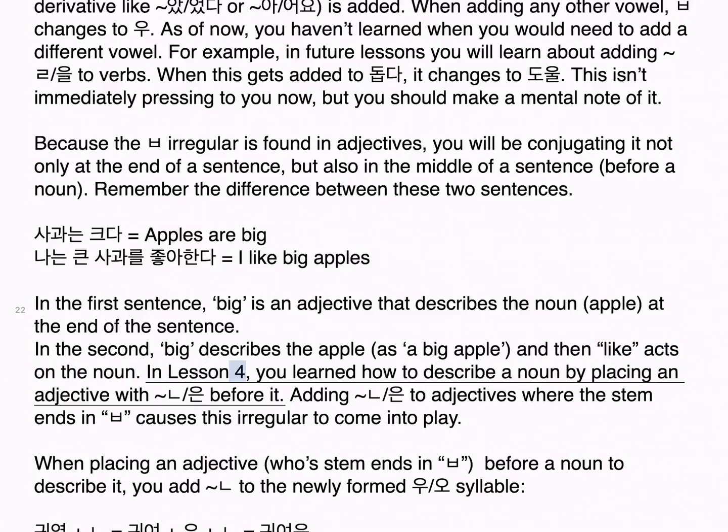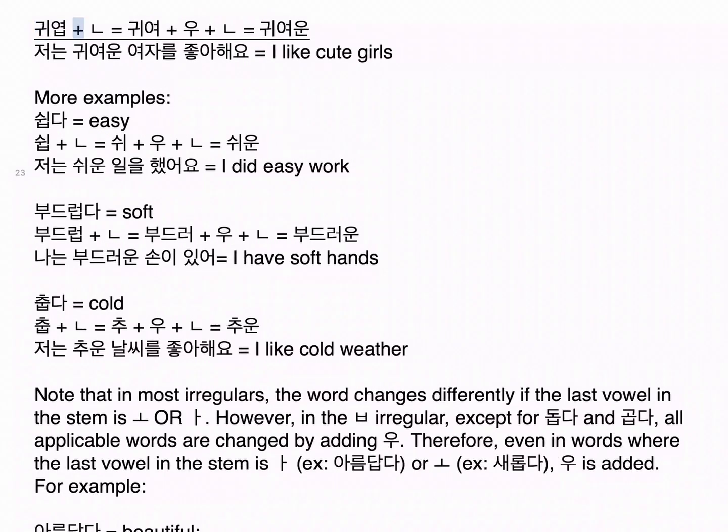In lesson 4, you learned how to describe a noun by placing an adjective with ㄴ before it, adding ㄴ to adjectives where the stem ends in a vowel. The ㅂ irregular comes into play when placing an adjective whose stem ends in ㅂ before a noun to describe it. You add ㄴ to the newly formed 우 syllable. 귀엽다: 귀여 plus 우 plus ㄴ, 귀여운. 저는 귀여운 여자를 좋아해요.